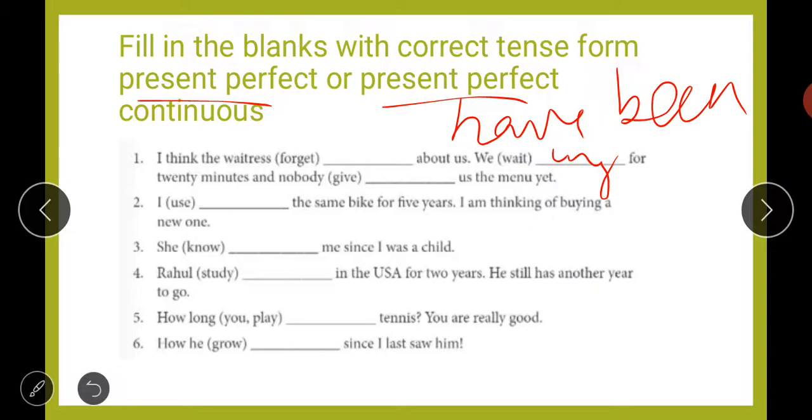Next: she know dash me since I was a child. She has known me since I was a child, because the exact time period is mentioned, since I was a child. That is why we will use the present perfect tense. She has known me since I was a child. And the next one: Rahul has been studying in USA for the last 2 years, and he still has another year yet to go. Like this. And the next ones you will do by yourself. Fifth and sixth, try to do by yourself.